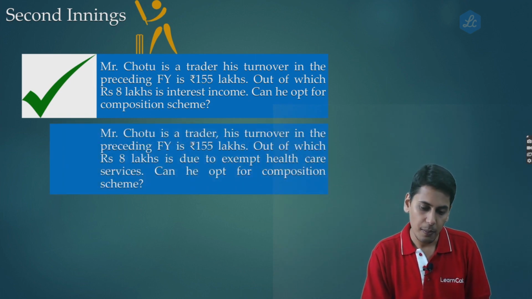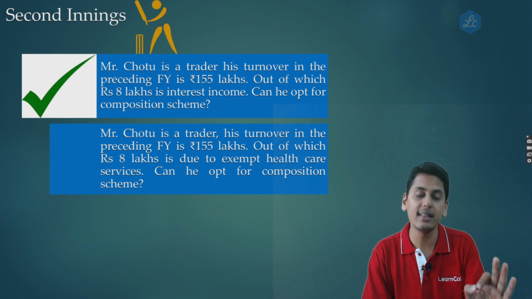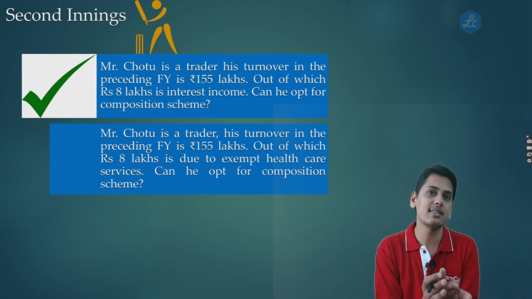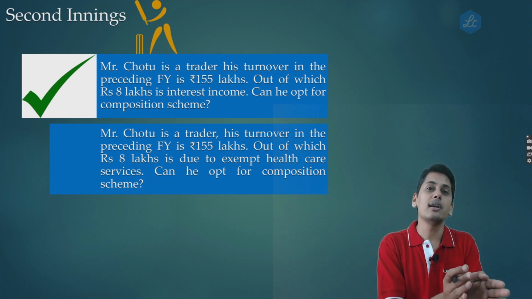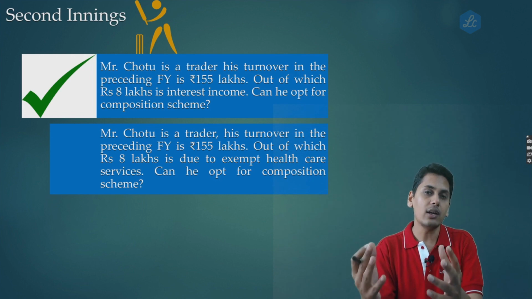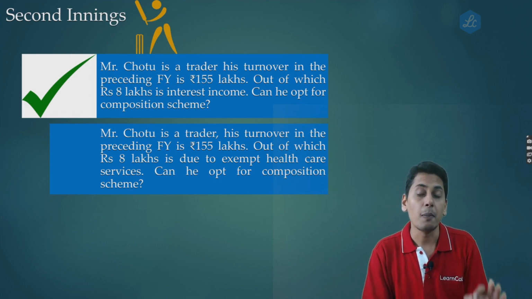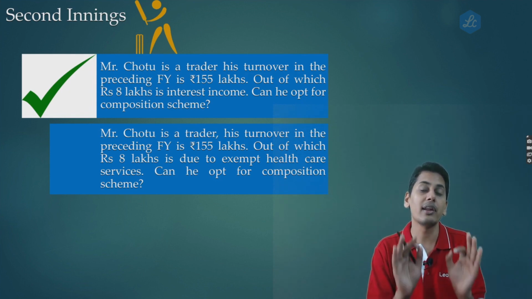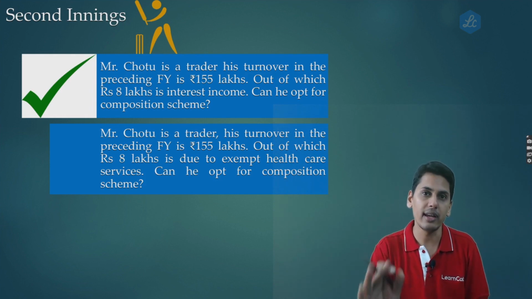Mr. Chotu is a trader. His turnover in the preceding financial year is 155 lakhs, out of which rupees 8 lakhs is due to exempt healthcare services. Can he opt for composition scheme? Friends, please understand, let it be the order which was issued under section 172, or let it be the importing of provisions of that order into explanation 1 to section 10, the relaxation is given only and only for interest income. It is not given for any other exempt services.